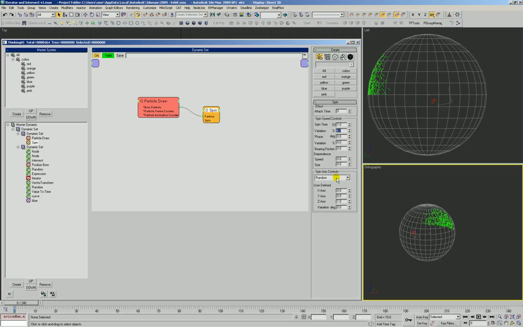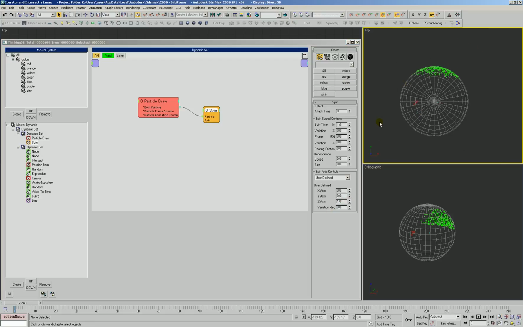Spin time, we'll put it to 1. Let's do a user-defined axis, not Z, but actually, yeah, Z. We want it to circle around the Z axis. So we can see that it ends up looking around all those different directions. Let's modify this a little bit and get it to do something a little more fun.